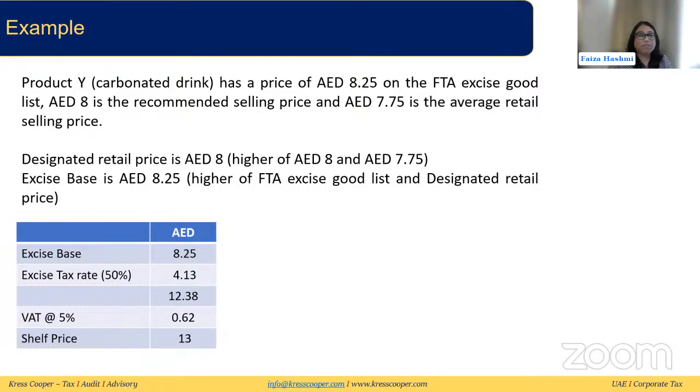On that excise base, we will apply 50% since it is a carbonated drink, and that is the excise duty applicable to carbonated drinks. Once you apply that, 4.13 comes out as the excise tax duty, and the price after excise tax would be 12.38. Then you also need to apply VAT on it, and after addition of the VAT, you will come to the shelf price. This is the price at which the retailer will sell it to the consumer, where the consumer can go and get this product at the retailers.